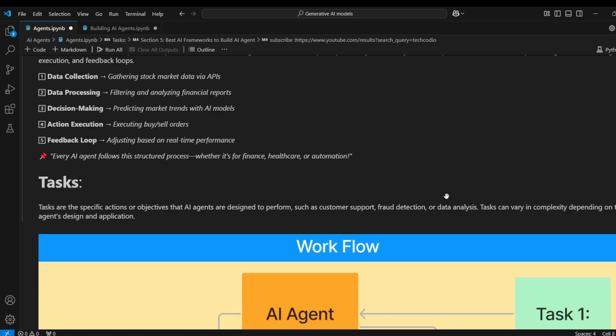Now coming to the task. For example, in the same GPT, we give the task, right? Do the data analysis. So here also, tasks are the specific actions or objectives that AI agents are designed to perform, such as customer care support, fraud detection, or data analysis. Tasks can vary in complexity depending on the agent's design and applications. So based on our agent design, we are going to give separate tasks: finance task, healthcare task, research analyst task, like that. It depends on the agent.